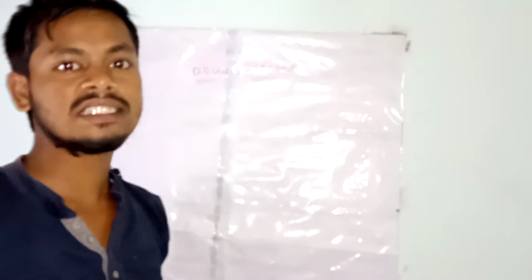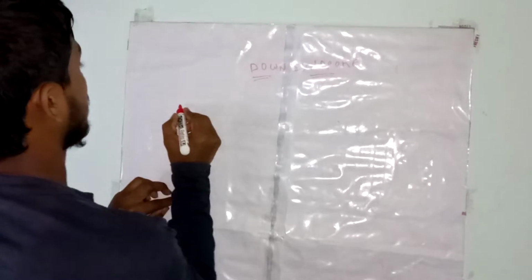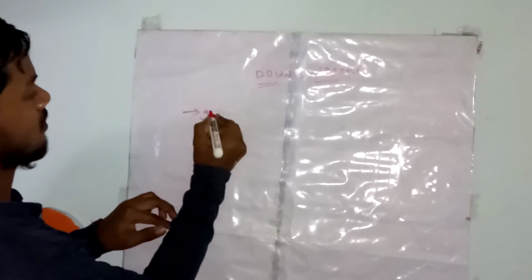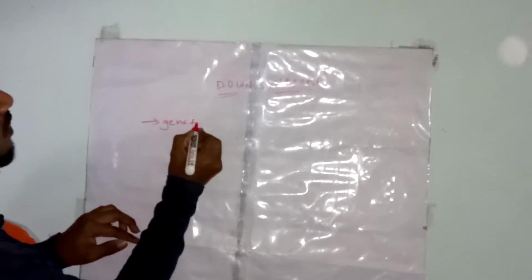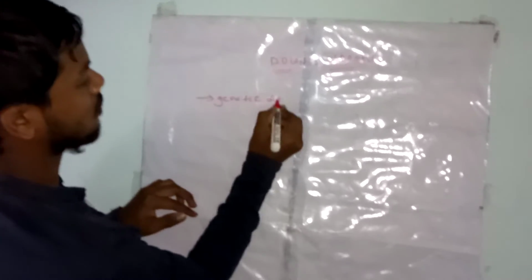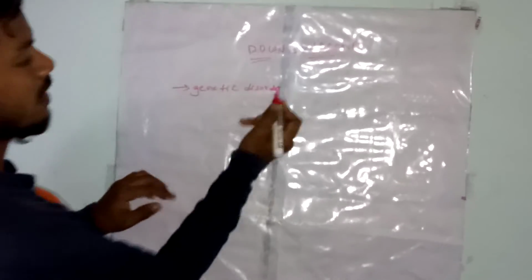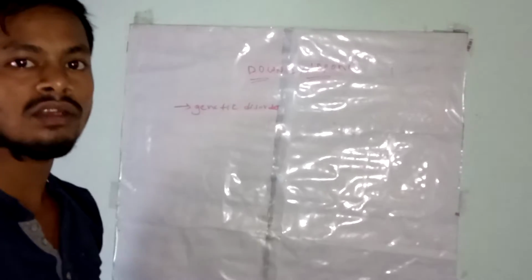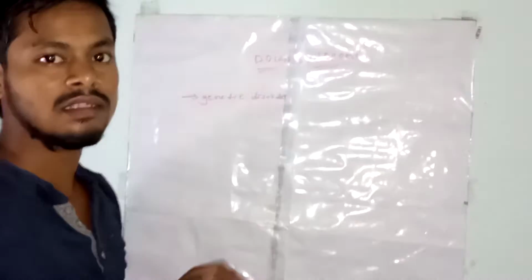In this video, we will discuss Down syndrome. Down syndrome is a type of genetic disorder, and it is the most commonly occurring chromosomal abnormality.